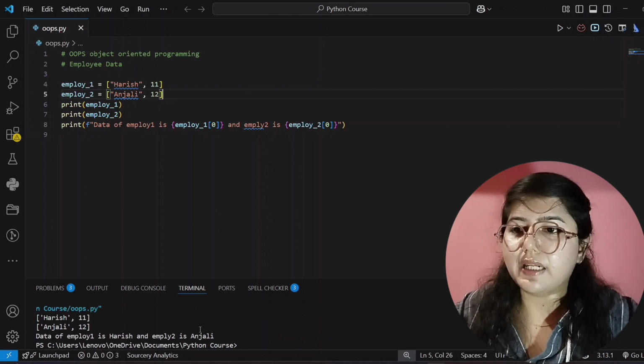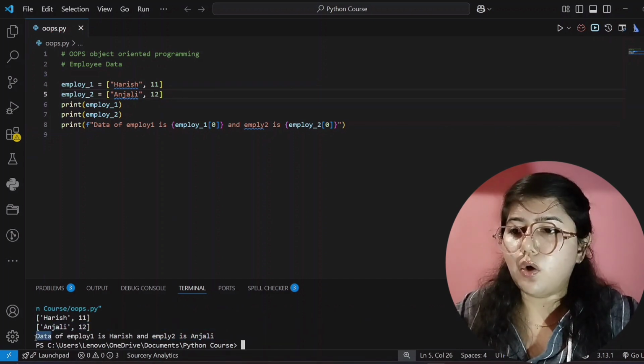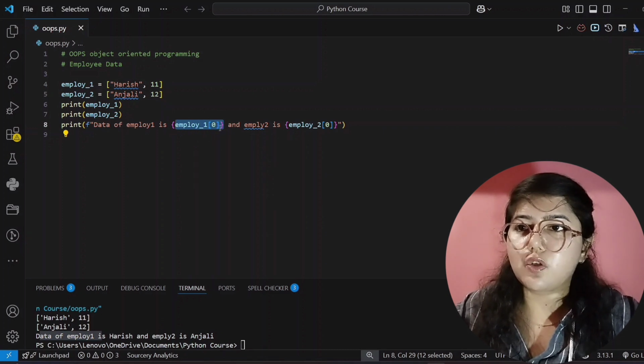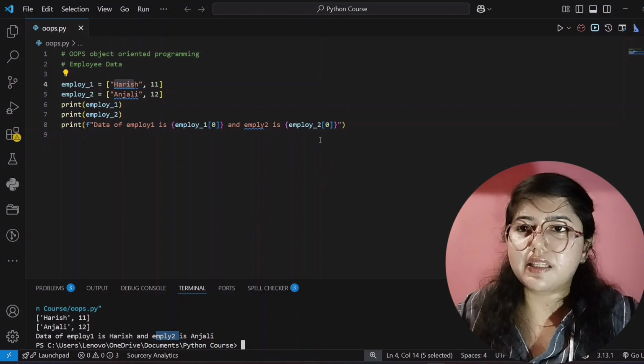See here, it's showing like this, not in list form but in a sentence. See here, data of employee, this is simple text, that's why it's showing like that. And here I have written employee 1, and at the 0th index of employee 1, Harish is written, that's why it shows this. And this is also simple text, and then employee 2, and at the 0th index what is there? Anjali is there, that's why it shows Anjali.